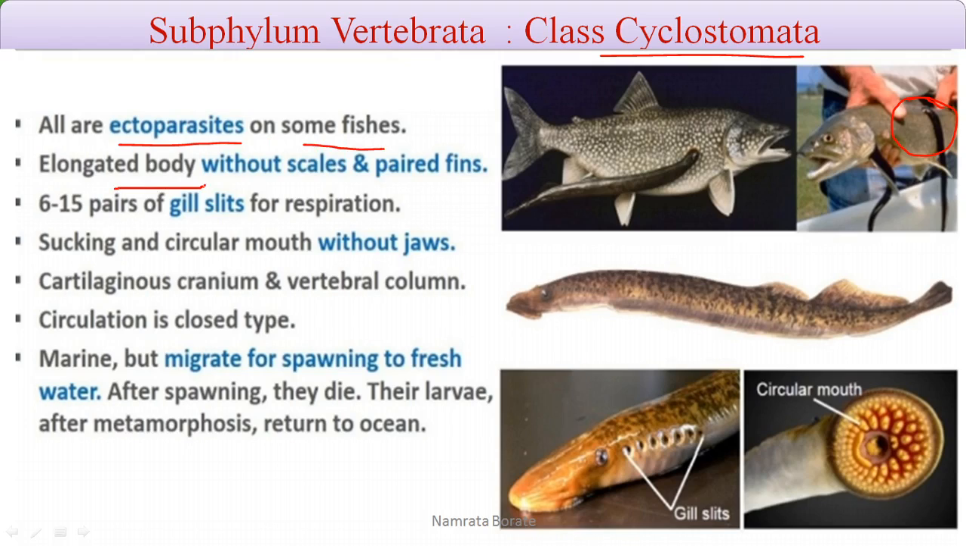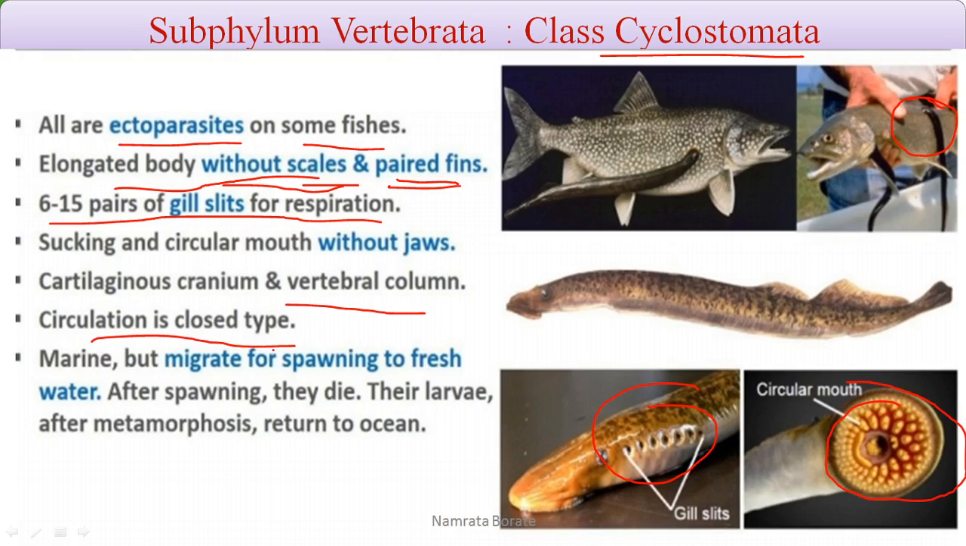There is an elongated body without scales. There is absence of scales and absence of paired fins. There are 6 to 15 pairs of gill slits, which are used for respiration, and there is the presence of the circular sucking type of mouth. This circular mouth means there is absence of the jaw, so they are called jawless animals. The cartilaginous cranium and the vertebral column are present.